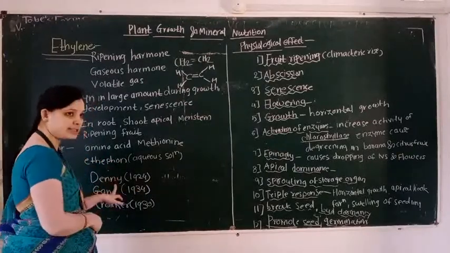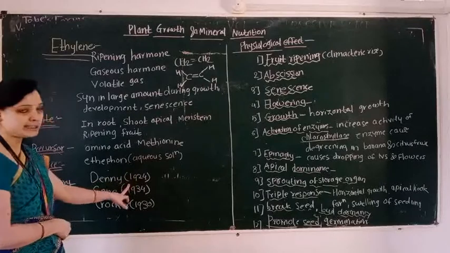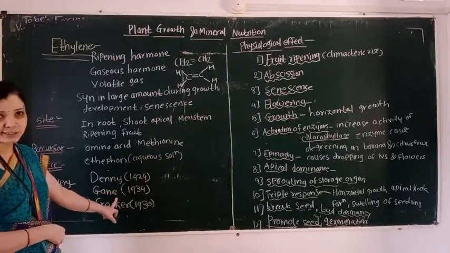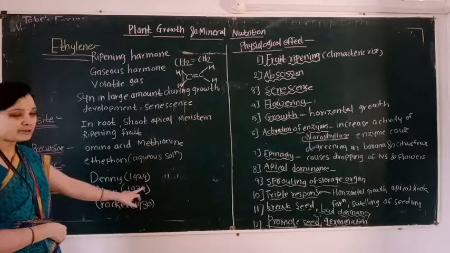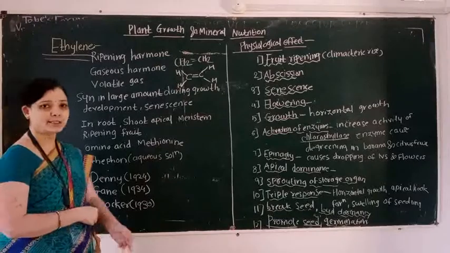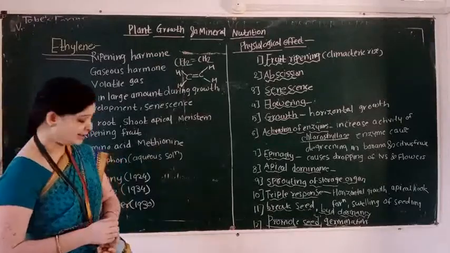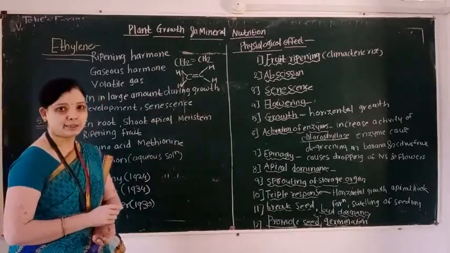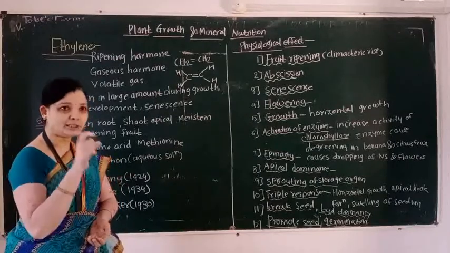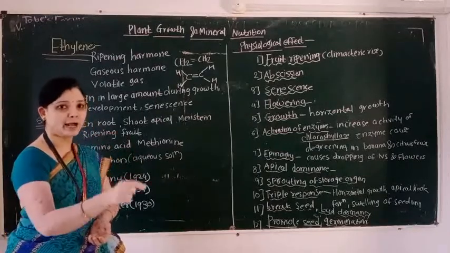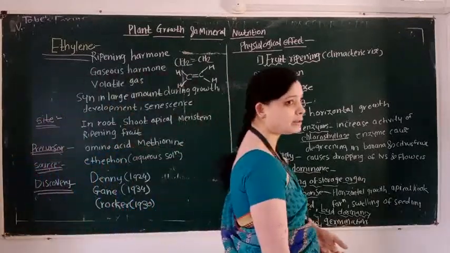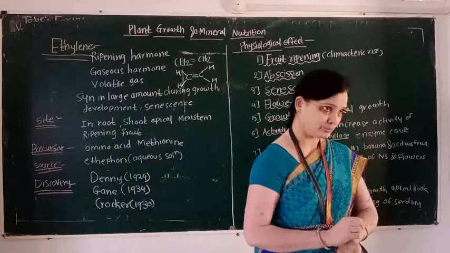First scientist is Denny in 1924. Second scientist is Gain in 1934. And third scientist is Crocker in 1930. He also proposed that ethylene is a fruit ripening hormone. Ethylene is a fruit ripening hormone.